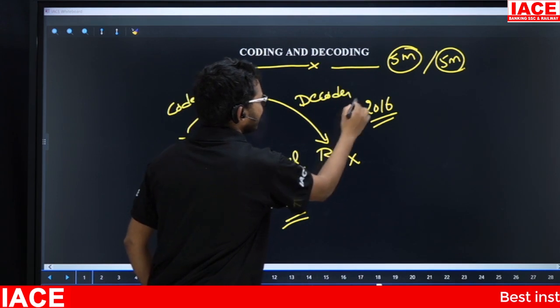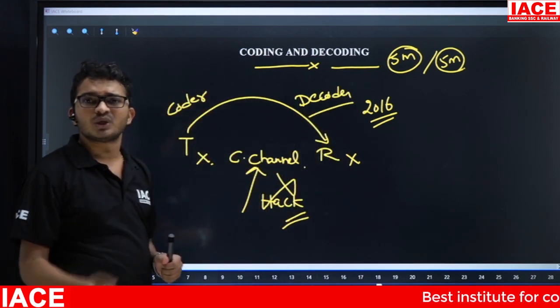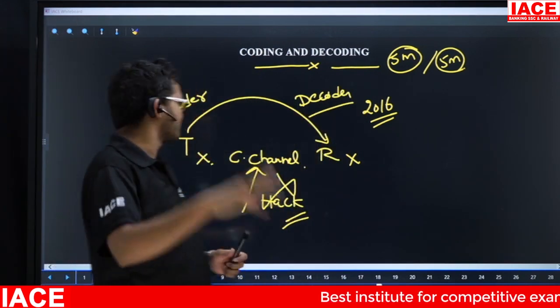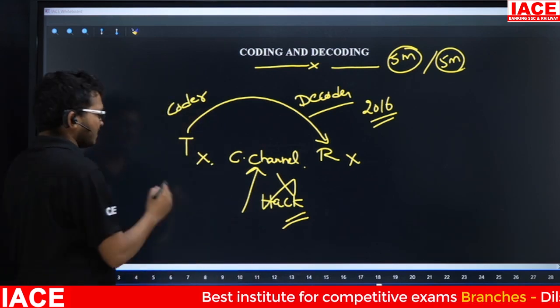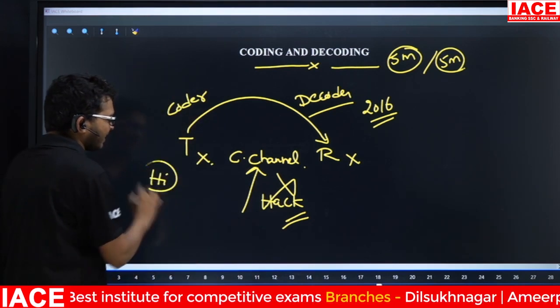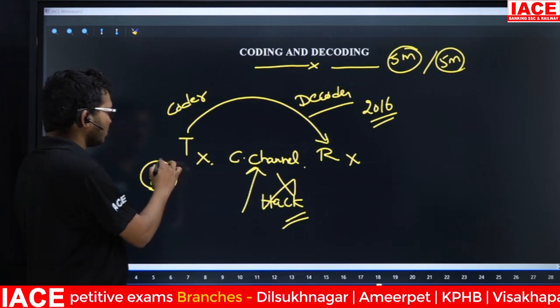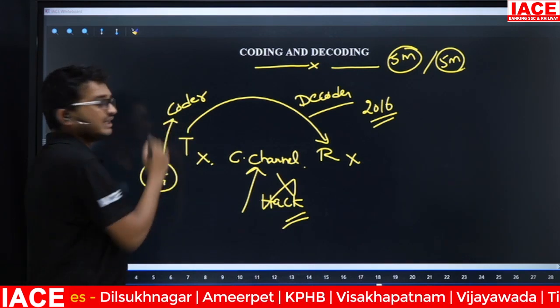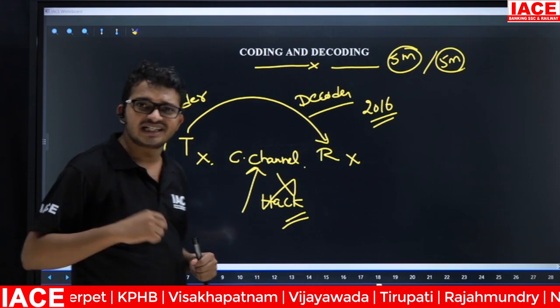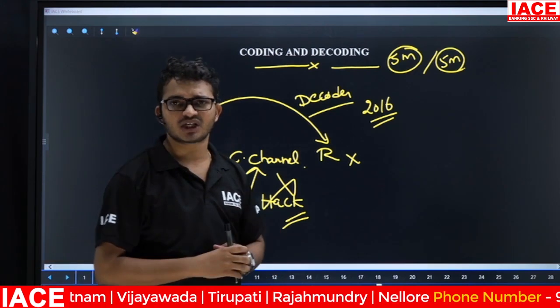Friends, how do this coder and decoder eliminate the hacking problem? Suppose we take some information, say "Hi". If you give this information as input to our coder, it converts our original data into some other coding form.